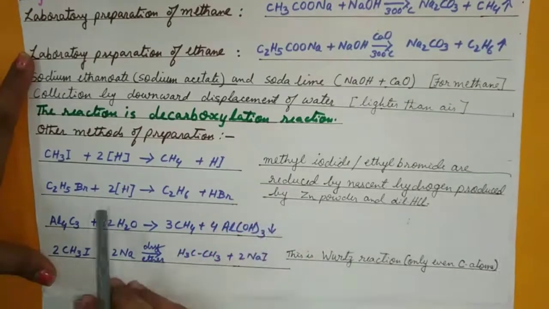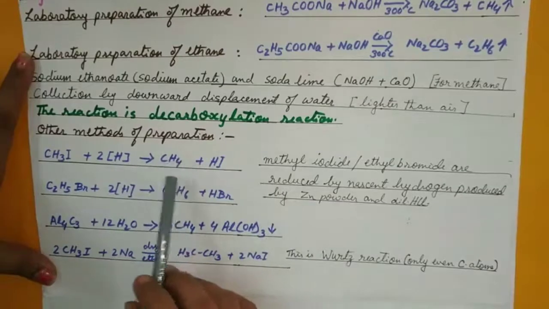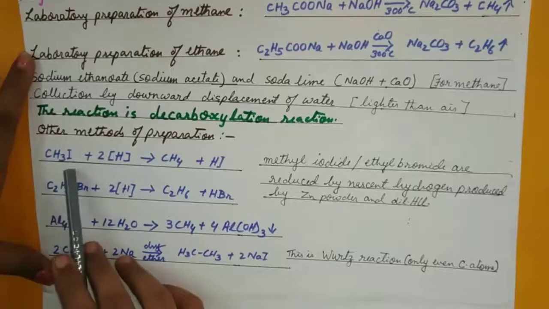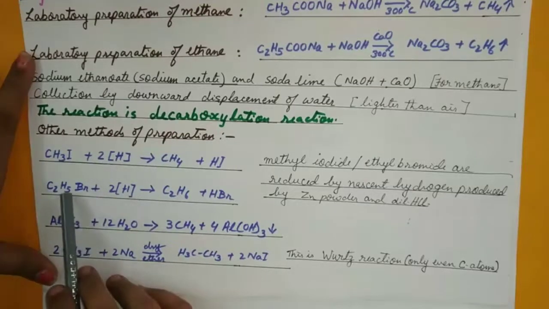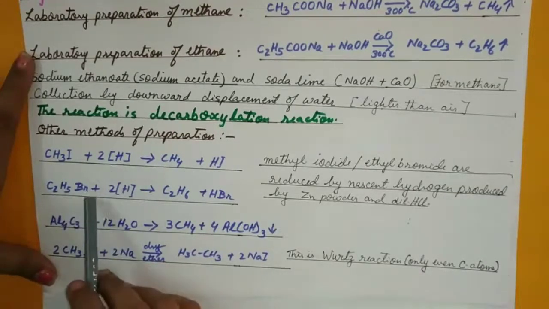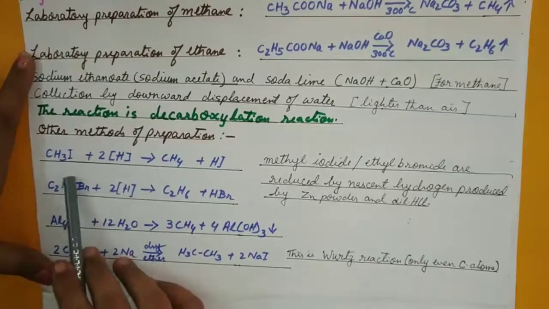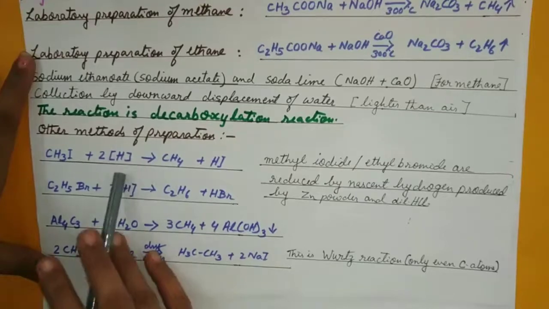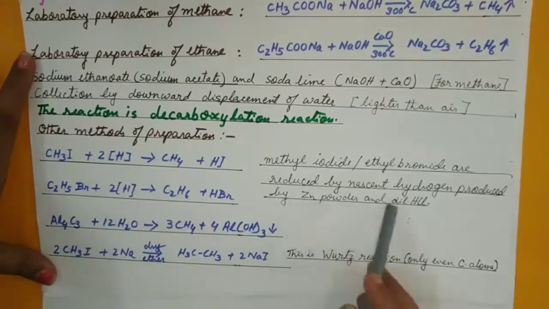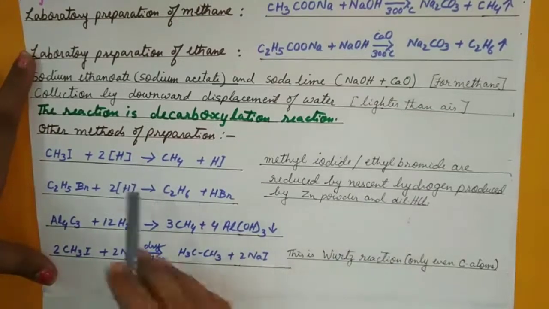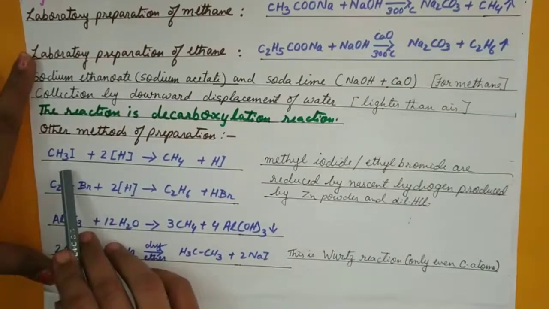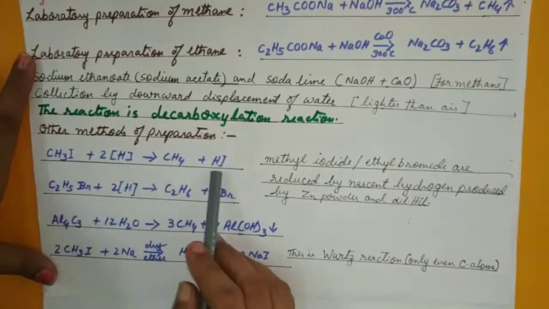So the other methods are like, if we have a methyl halide, say methyl iodide, or alkyl halide I can say, in the presence of nascent hydrogen. Now where do you get this nascent hydrogen? You get the hydrogen if you have zinc powder and dilute HCl, and this nascent hydrogen will react with methyl iodide to give you methane and hydrogen iodide.